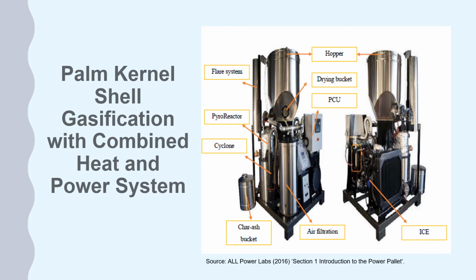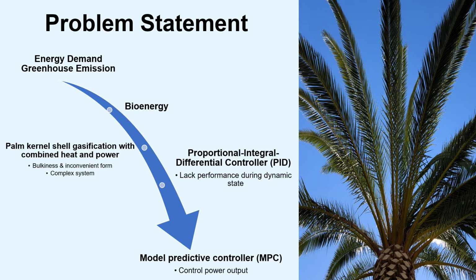Thus, palm kernel shell gasification with combined heat and power system is an emerging technology to solve environmental problems such as greenhouse gases caused by increasing energy demand, together with depletion of the fossil fuel. However, the major problem of this biomass gasification with combined heat and power system is its bulkiness and inconvenient form of biomass, along with the complex multivariable system with multi-load. So, we have to develop a control system to optimize the process.